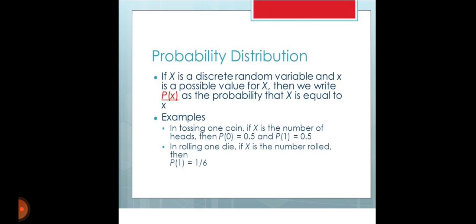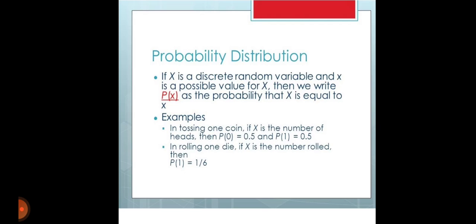If X is a discrete random variable and x is a possible value of X, then we write P(x) as the probability that X is equal to x.